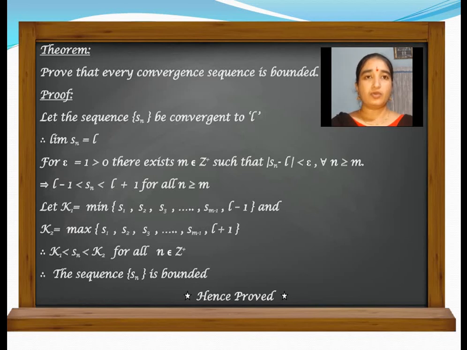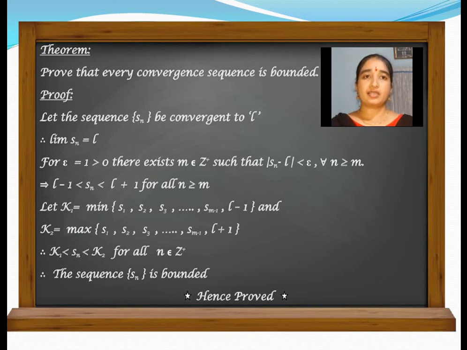So here we are only taking the 95% of people's results. Now we are considering only this 95%. But 5% are absent. In this 95%, the lower bound is L minus 1 and the upper bound is L plus 1. But in the absentees, that is the people who are standing outside, that is S1, S2 and so on, Sm, in those also a lower bound will be there and an upper bound will be there.